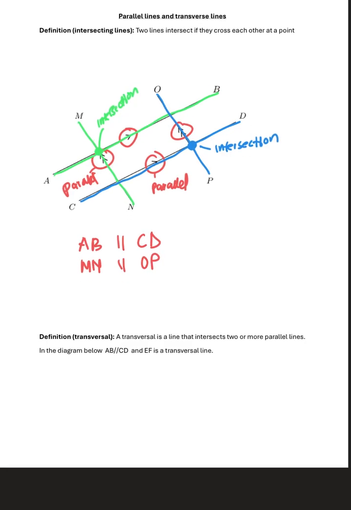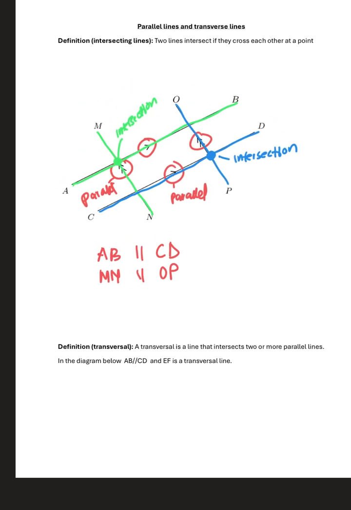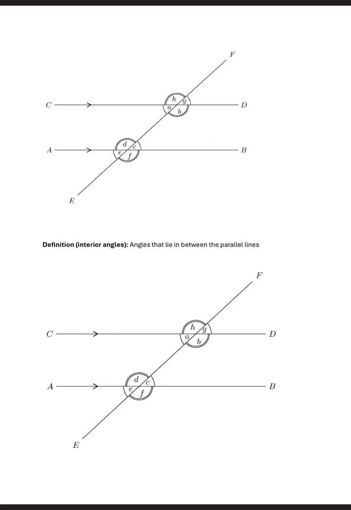And then we have the definition of a transversal. A transversal is a line that intersects two or more parallel lines. And then if we look at the diagram on the next page, we have a transversal here, right?